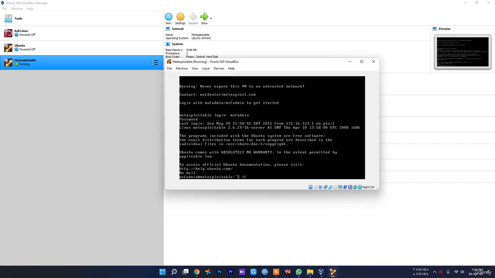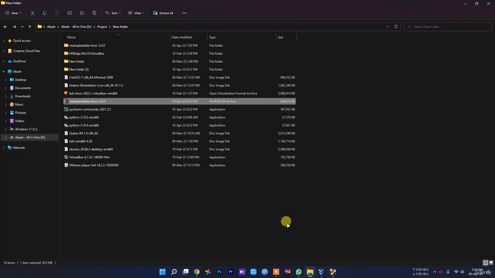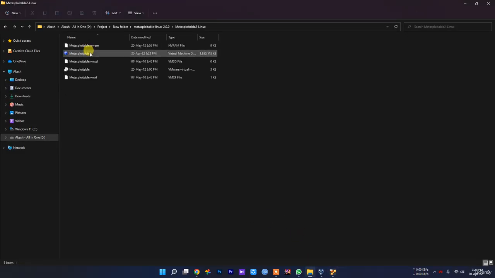Let's type ifconfig to check our IP address. As you can see, this is our IP address right now. So this is how you download and install. Make sure you check that your Metasploitable file is extracted.